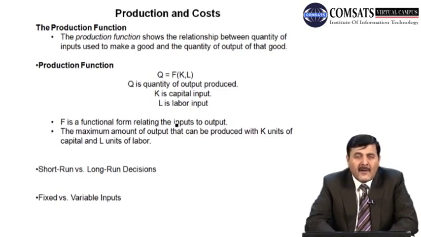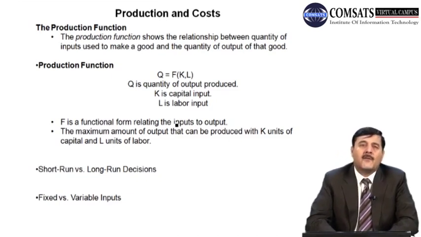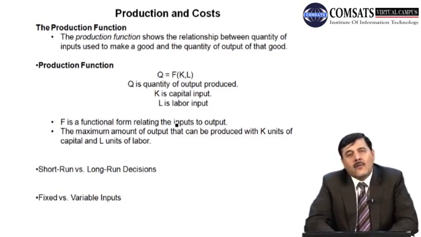All factors of production are variables and can be changed. So if the firm wants to produce more or produce less, they can make decisions, they can increase all factors of production because the time period is long run, so they can use all factors of production in the production process to produce the required level of output.